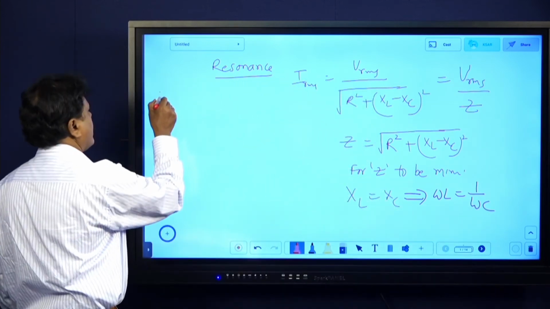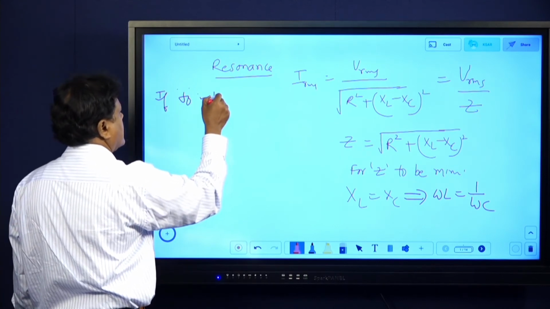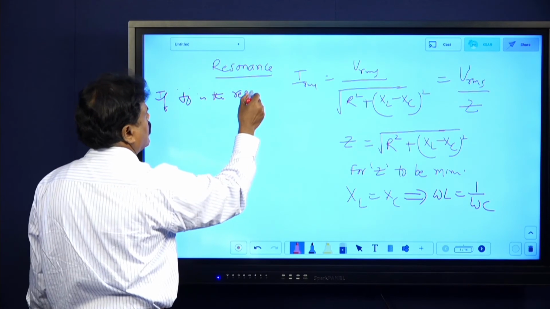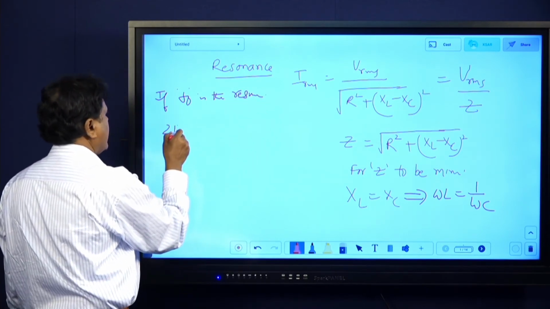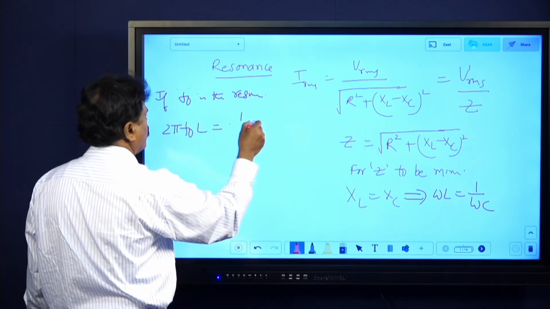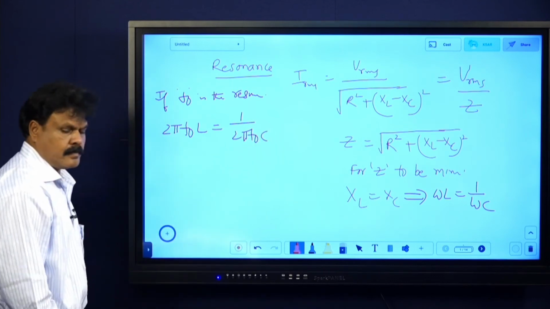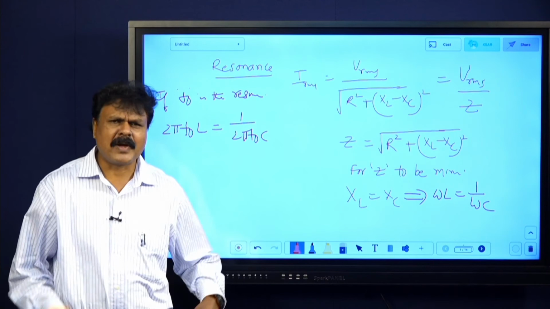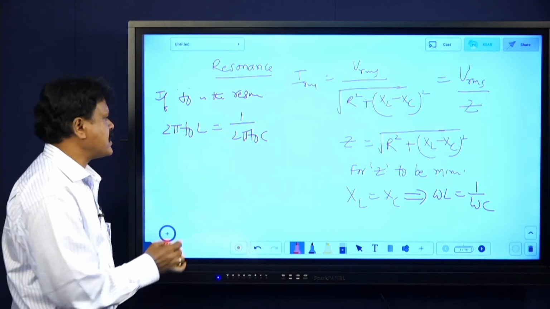Now if f naught is the resonant frequency, then 2 pi f naught L equals 1 by 2 pi f naught C. ಅರ್ಥ ಆಗ್ತಾ ಇದೆಯಾ? Nothing here, omega is 2 pi f naught. 2 pi f naught L equals 1 by 2 pi f naught C.